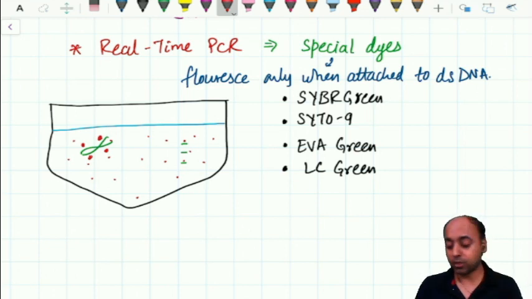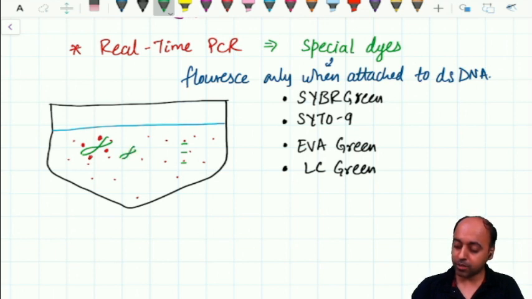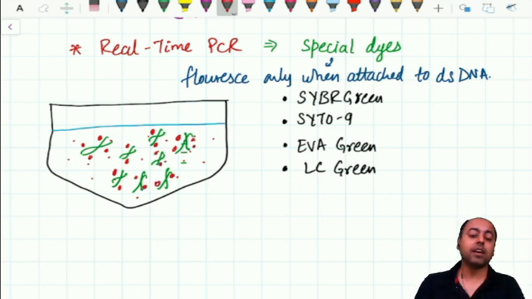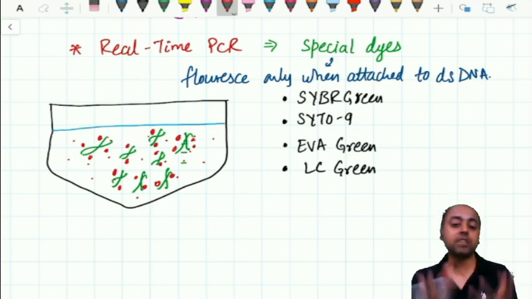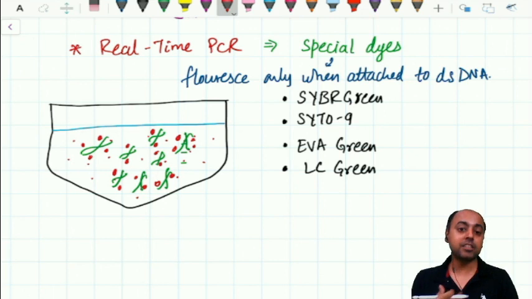Once you perform the polymerase chain reaction, a small segment will get amplified. So now you are going to have an additional copy, and this additional copy will also start fluorescing. When you go to the next cycle, both of them will get copied, so you will have two more copies. The fluorescence will increase. Next cycle you will have four more copies, and the fluorescence will increase further. As the quantity of DNA keeps increasing, the fluorescence will keep increasing simultaneously.